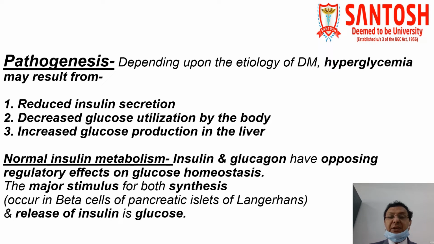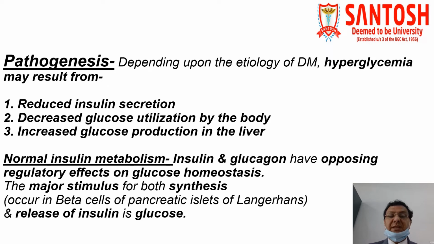Now, pathogenesis. Depending upon the etiology of diabetes mellitus, hyperglycemia may result from, number one, reduced insulin secretion, whenever there is a deficiency of insulin, either due to a deficiency in the synthesis or a deficiency in the release of insulin. Second is decreased glucose utilization by the body.